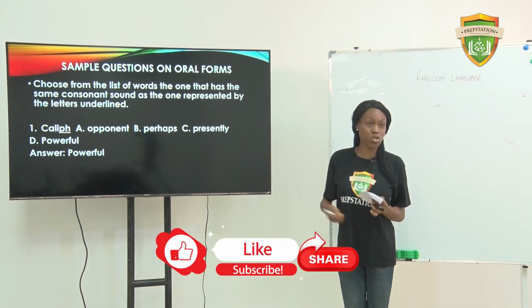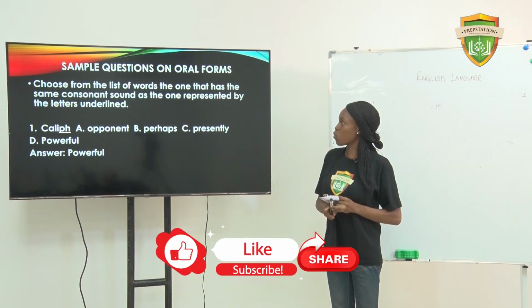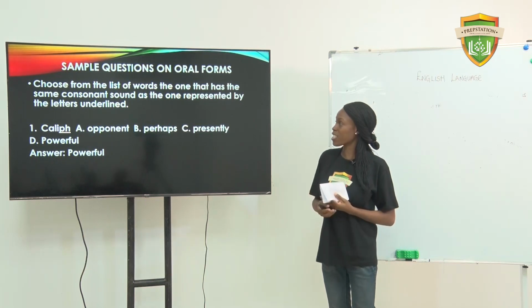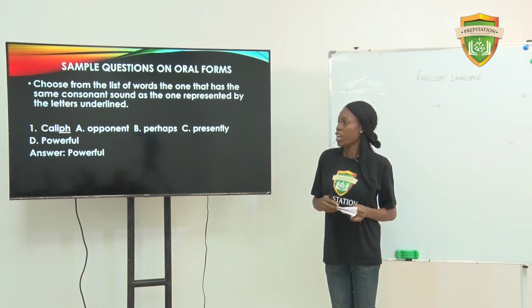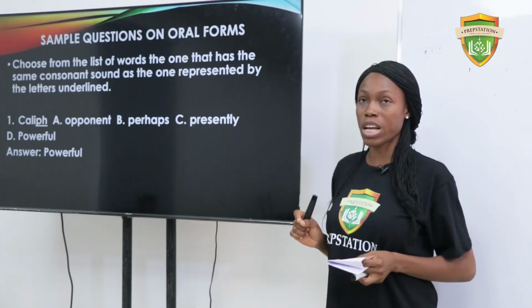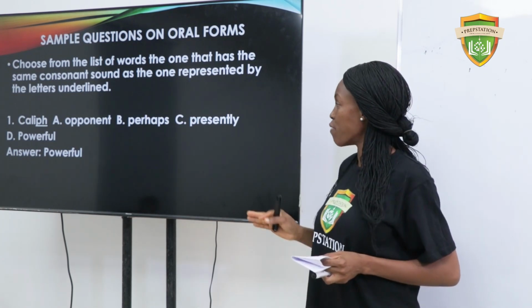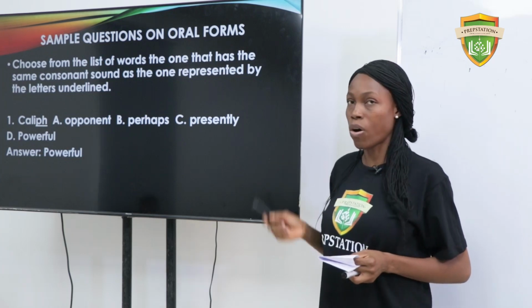Some sample questions on oral forms. Number 1 says, choose from the list of words the one that has the same consonant sound as the one represented by the letters underlined. Number 1, caliph. The PH is pronounced f. So you have opponent, perhaps, presently, and powerful.